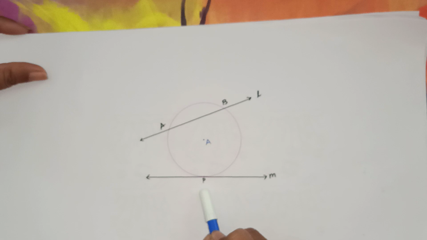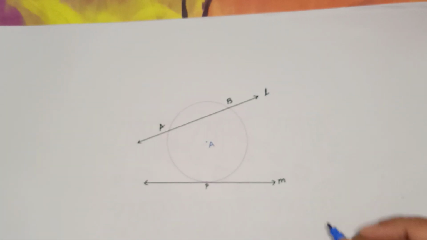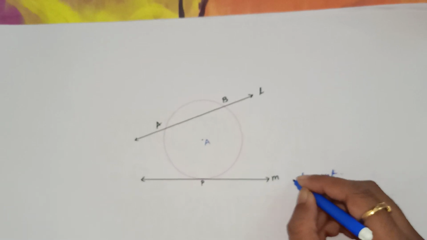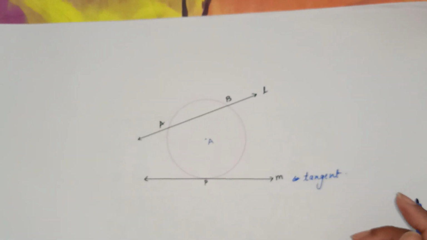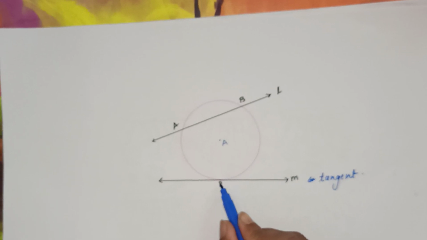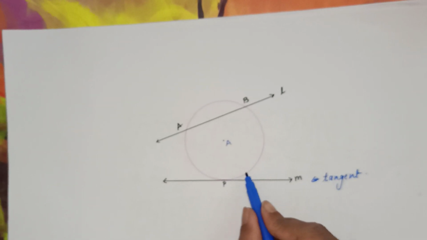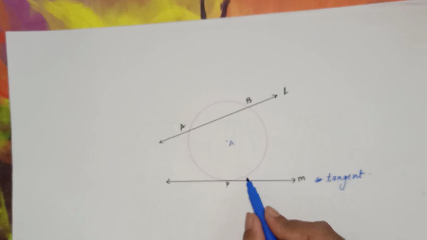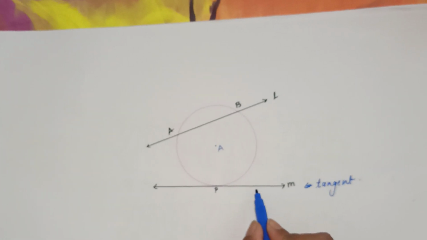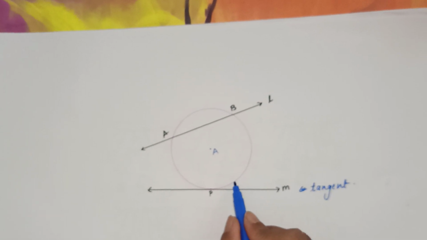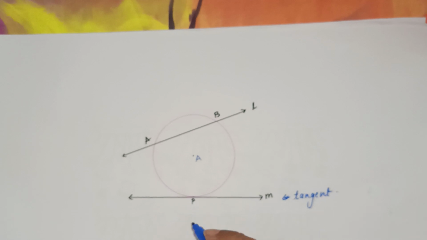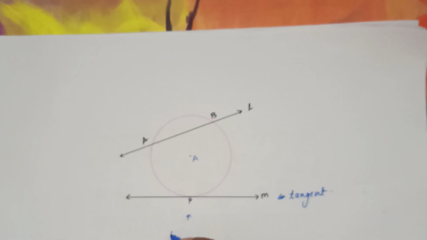So this line is called a tangent. Why? Because there is only one point of intersection between the line and the circle. In other words, there is only one point common to line M as well as to the circle with center A. This point P is called the point of contact.